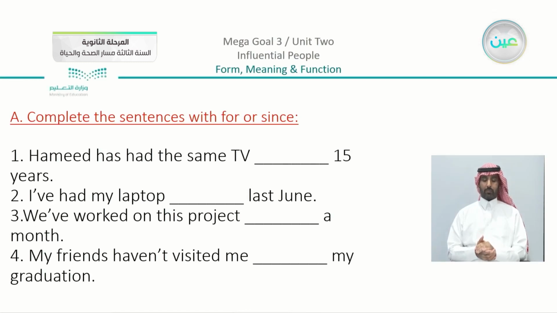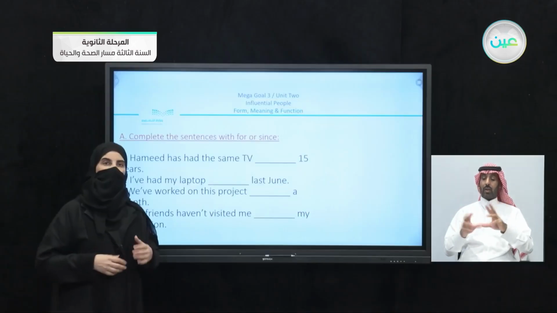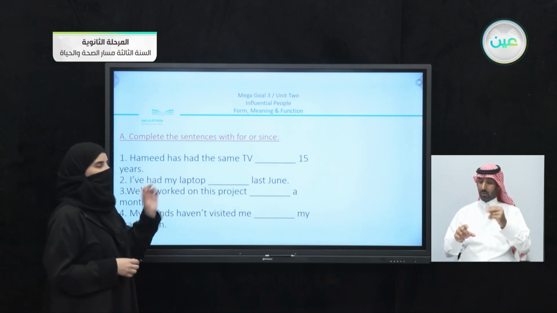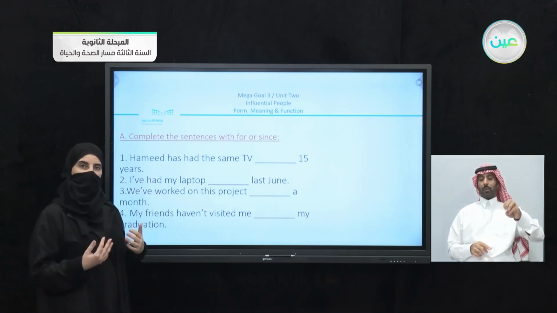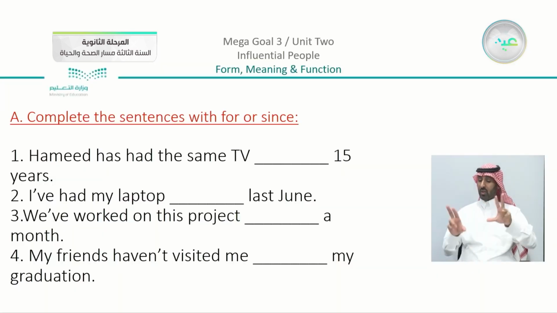Now complete the sentence. We have this exercise that is in the book. Now this is an easy task that we're going to do together. We have here, Hamid has had the same TV blank 15 years. Now what is the question? The question is to use either for or since. So let's read it again together. Complete the sentences with for or since. Now this is an easy task that we have here. You can see that we have here 15 years, which means that I can use for.